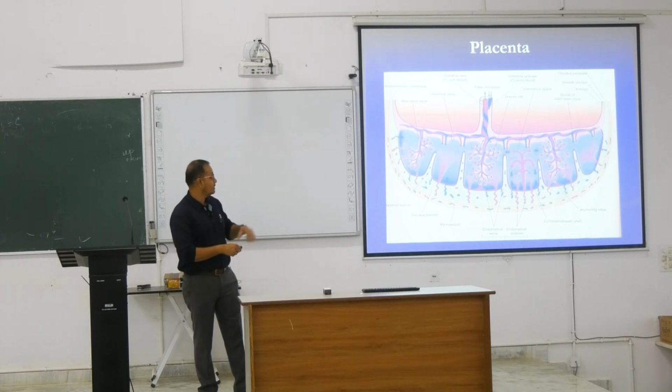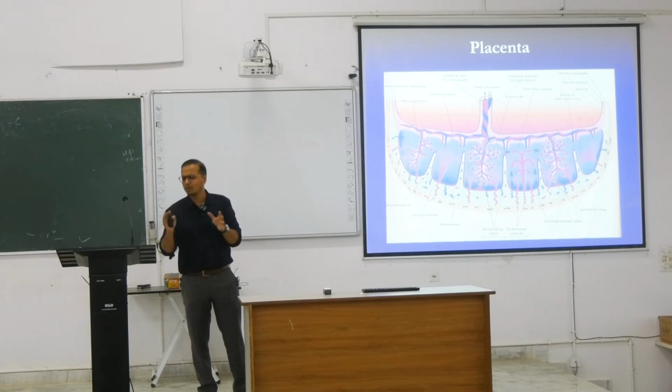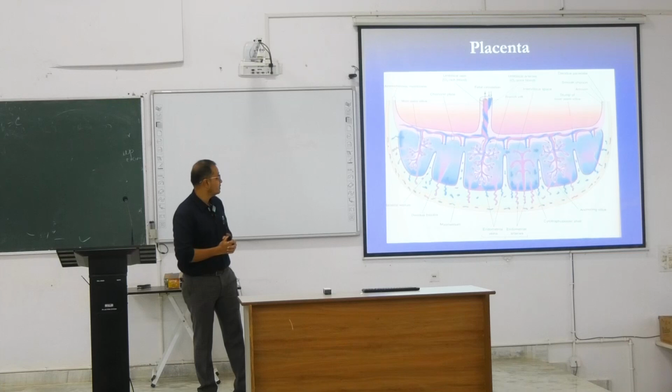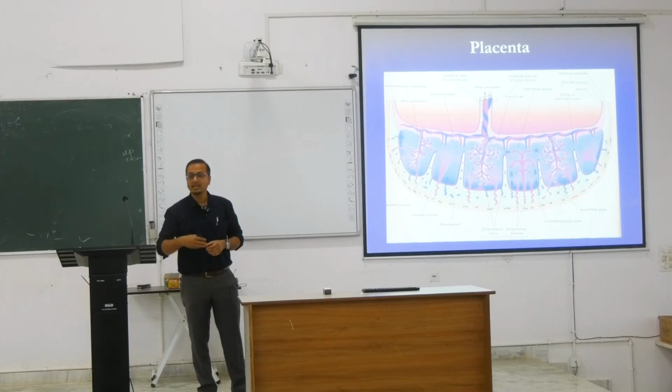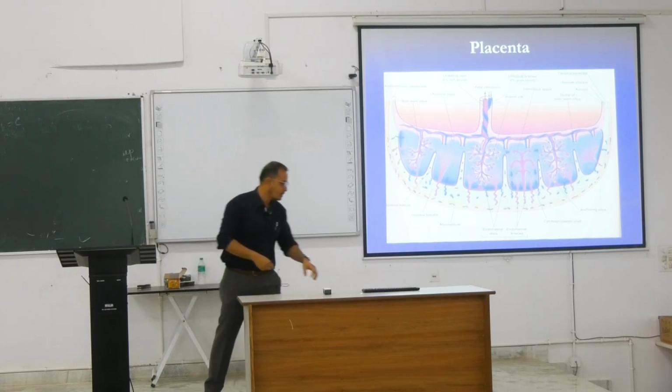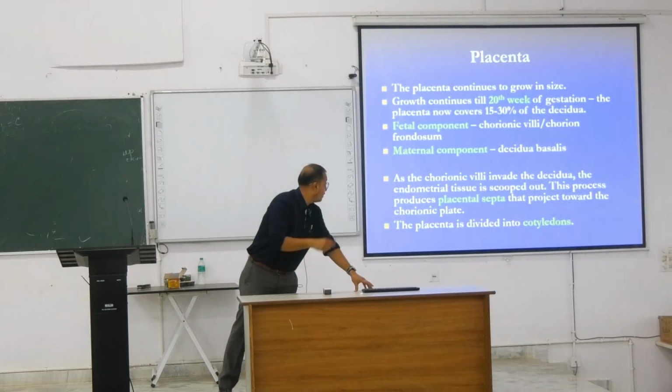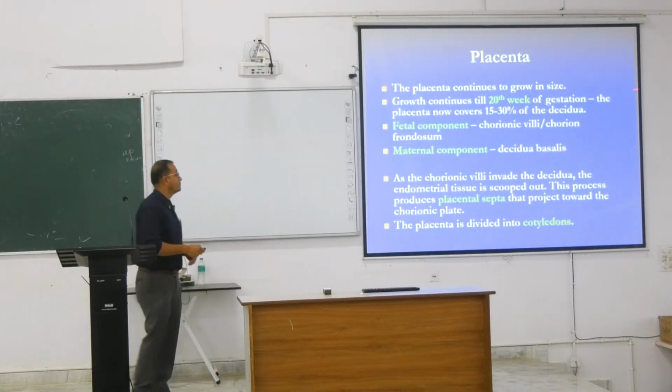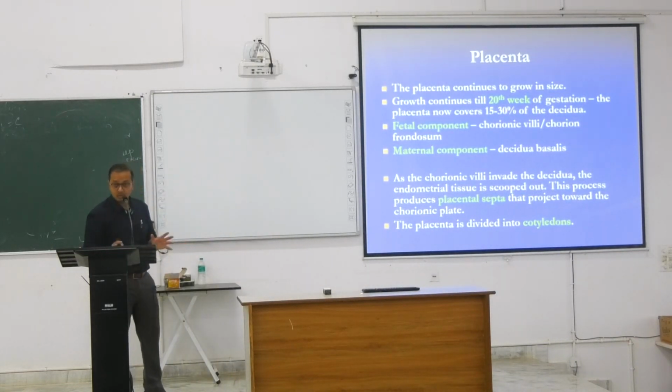Between them, the placenta is formed, and it contributes to the fetal circulation. We are not going to talk about the fetal circulation; we'll just talk briefly about the blood vessels present on the placenta that make the exchange. Fetal circulation we'll talk about later. So this is about the placenta. Nearly by 20 weeks of gestation, it should be formed completely, and should cover 15 to 30% of the decidua.